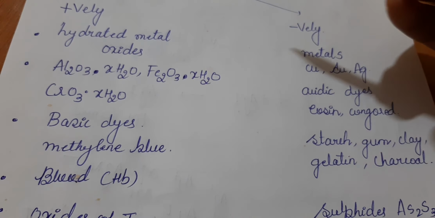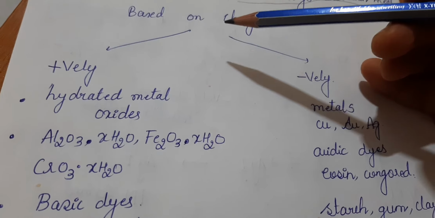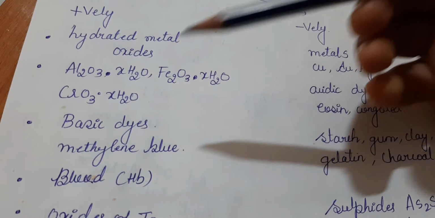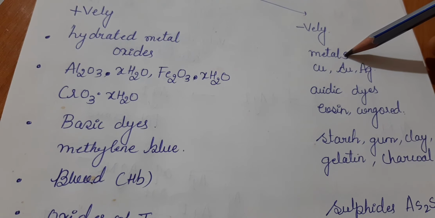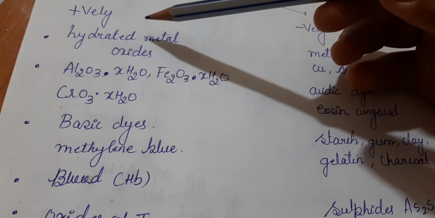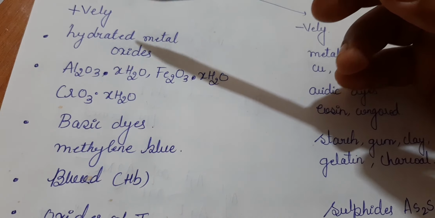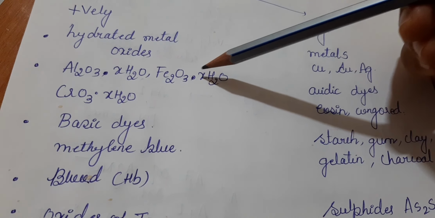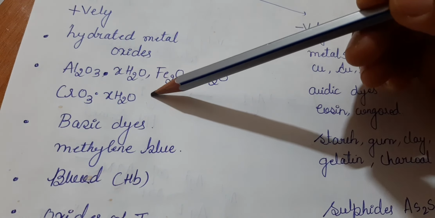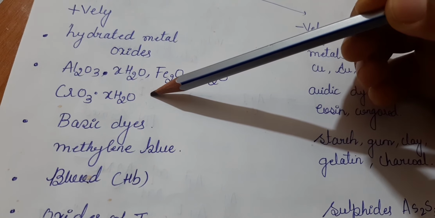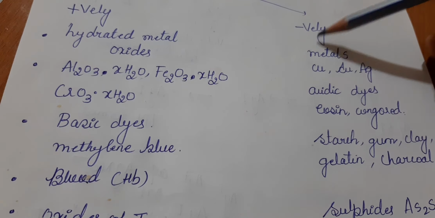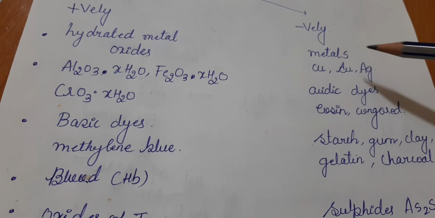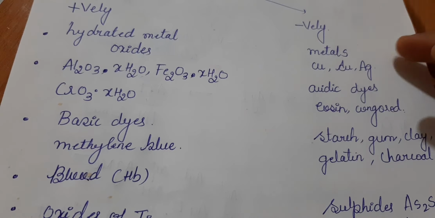We have certain examples here based on the charge of colloidal particles: some positively charged and some negatively charged. Positively charged examples are hydrated metal oxides, Al2O3.xH2O, Fe2O3.xH2O, CrO3.xH2O. But metals like copper, gold, and silver are negatively charged in nature.